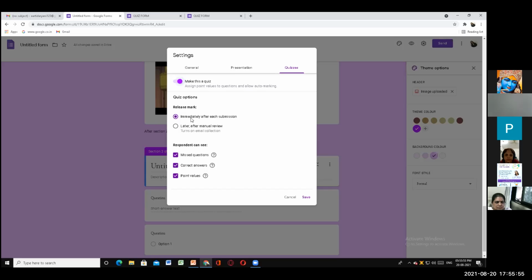After you click on immediately after each submission, the child will get the response then and there. The child doesn't have to wait. It will come automatically to the child. Avoid doing the later after manual review option, which means you will be collecting emails and all will be done later.